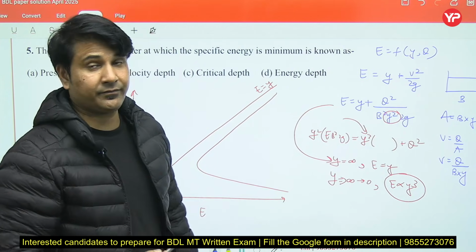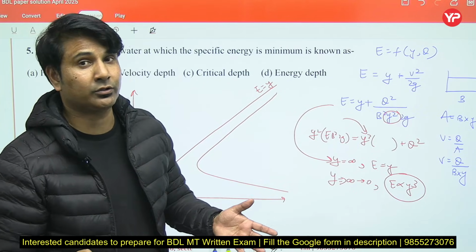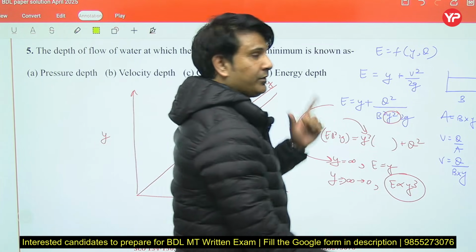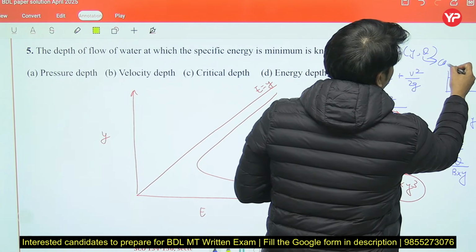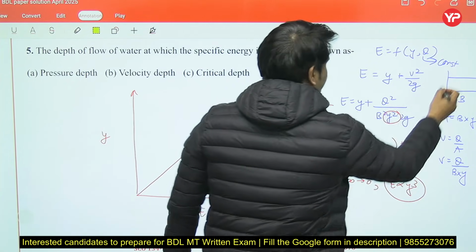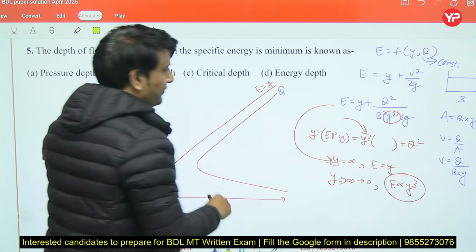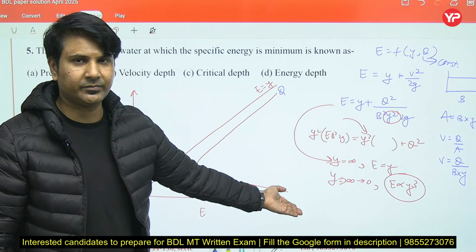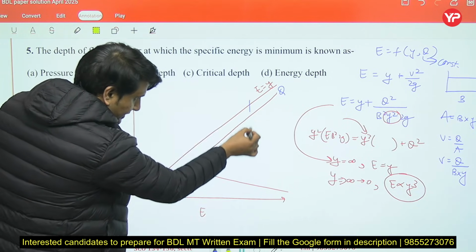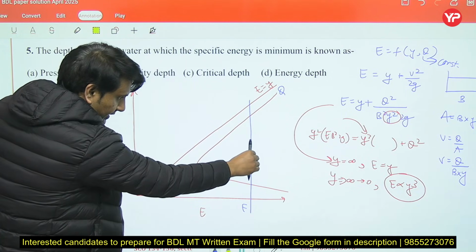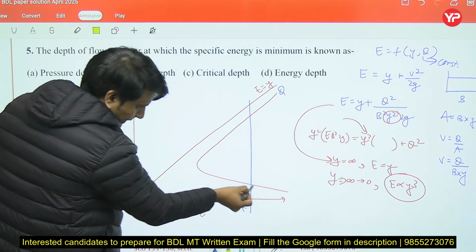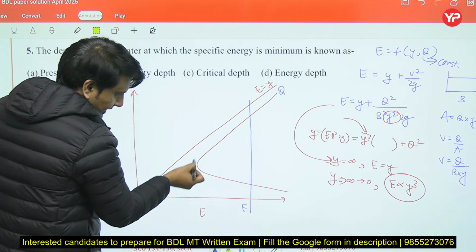Since energy is a function of both depth and discharge, we cannot draw this particular graph unless I assume that discharge is constant. So you have to run a constant discharge through a particular channel. So Q is constant. If I change the discharge, this curve will change, right? Now, if this is the energy, also remember that flow is only possible on this particular curved line, right?